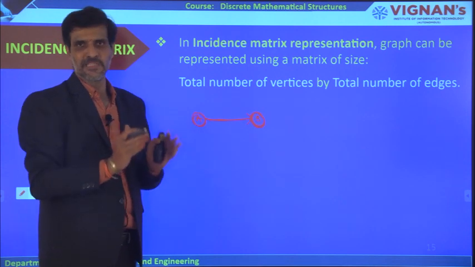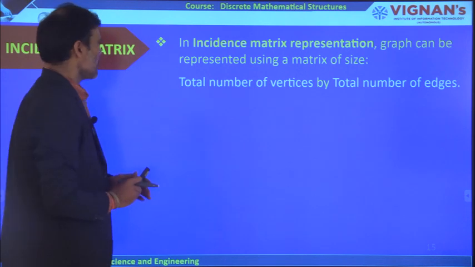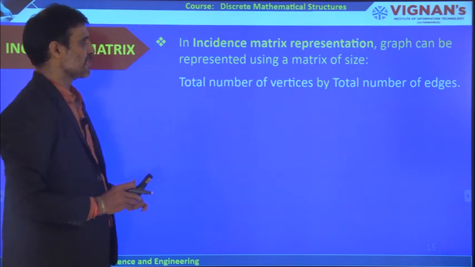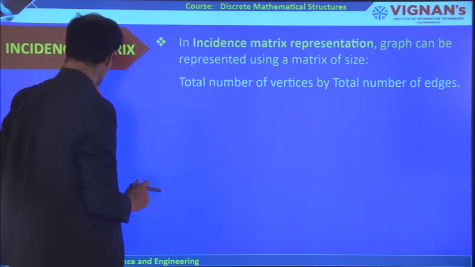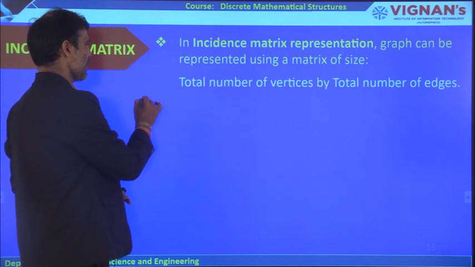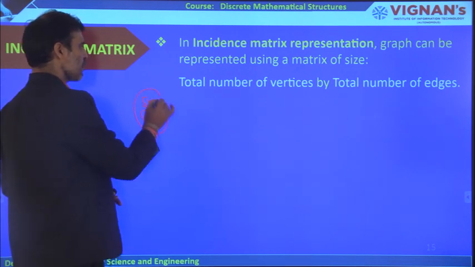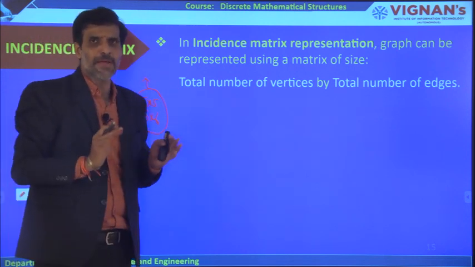Both rows and columns consist of only what? Vertices or nodes. So in this incidence matrix representation, a graph can be represented using a matrix of what size? In the previous case, it is a 5 by 5 matrix or a 6 by 6 matrix. They are all what? Square matrices.